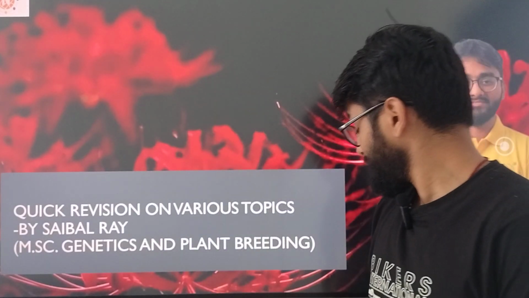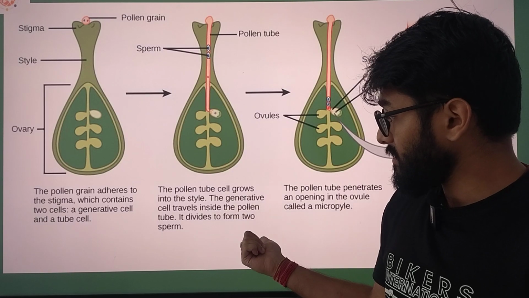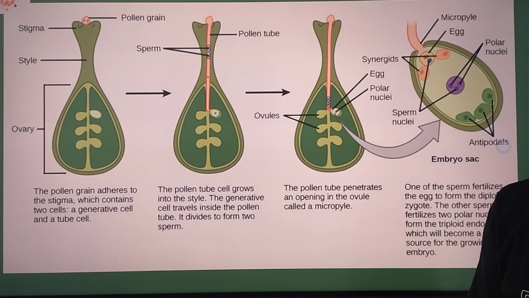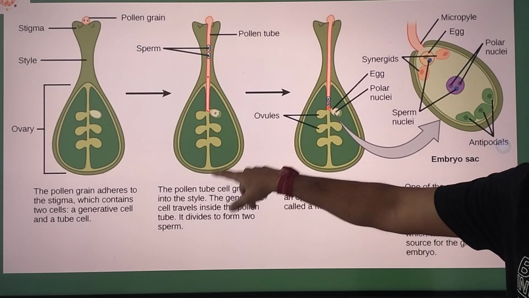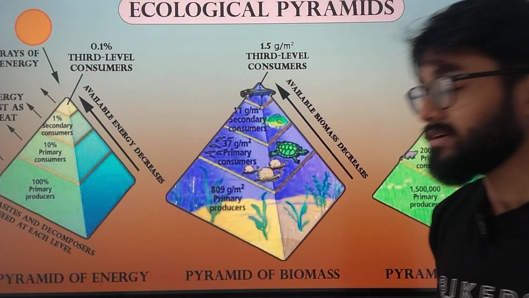Earlier we finished four topics. They were reproduction in flowering plants, along with this entirety, that is the development of the embryo and the double fertilization event, which is important for your board's examination.